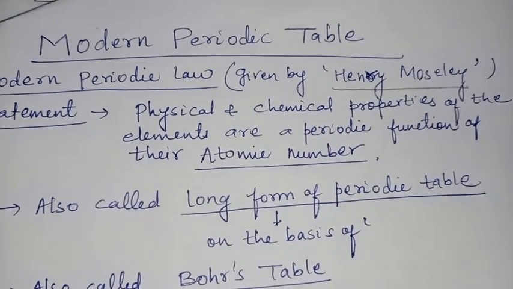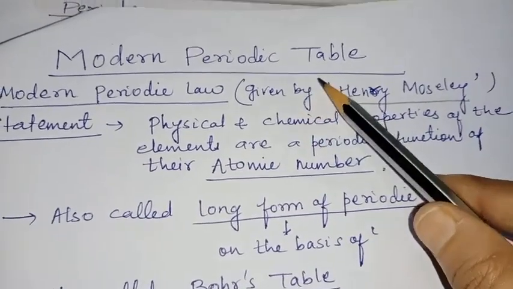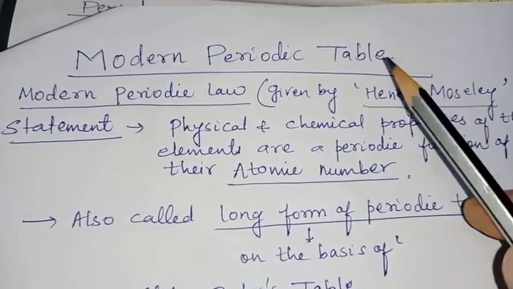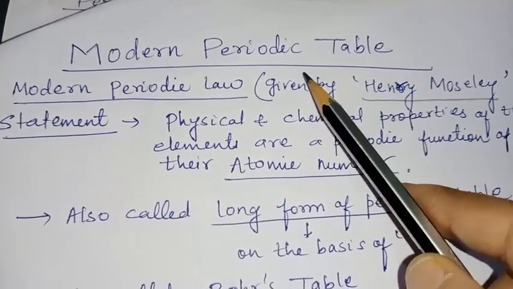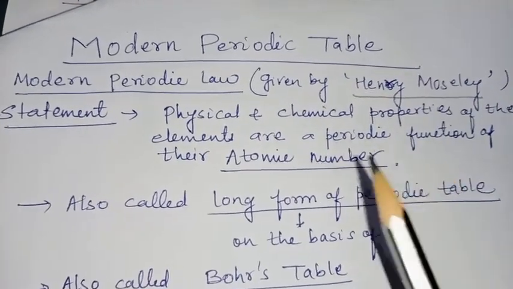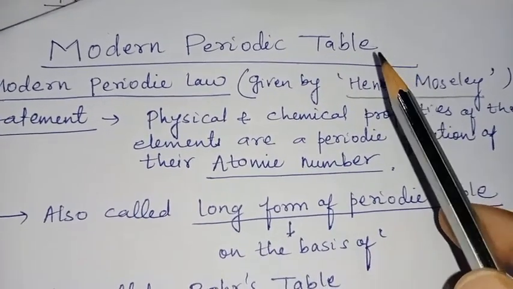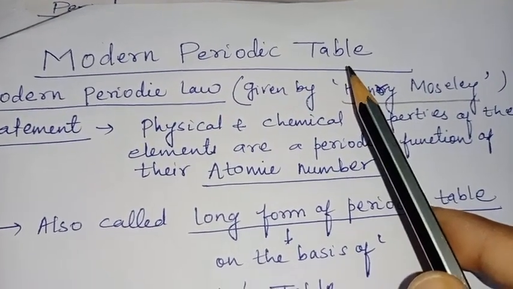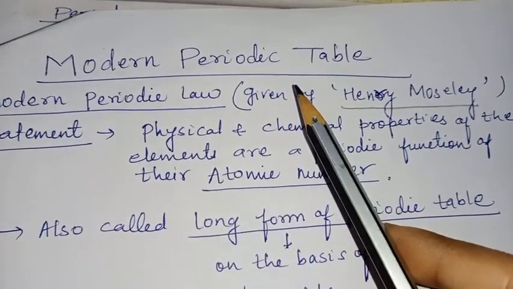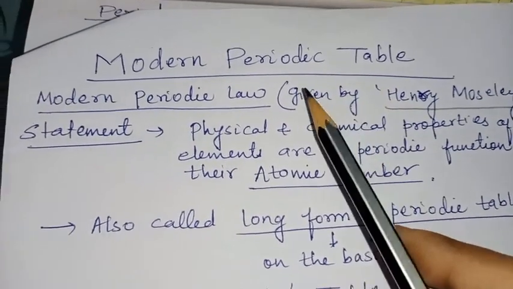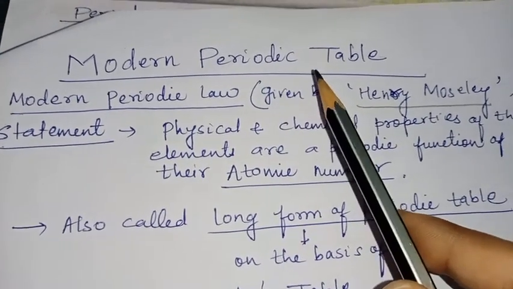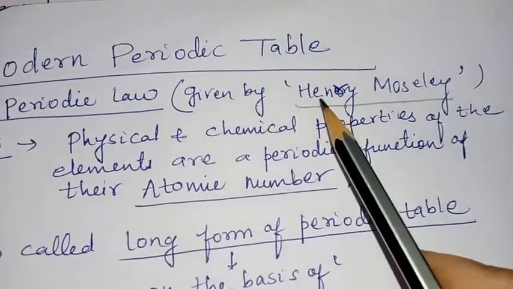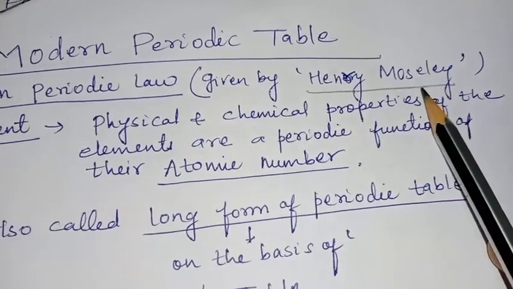Good morning, children. Today's topic is the modern periodic table. As in the previous class, I gave the introduction of the modern periodic table, on what basis it was formed. So you know that the modern periodic table is the modified form of Mendeleev's periodic law, and the modern periodic table was formed on the basis of the modern periodic law, which was given by the scientist Henry Moseley.